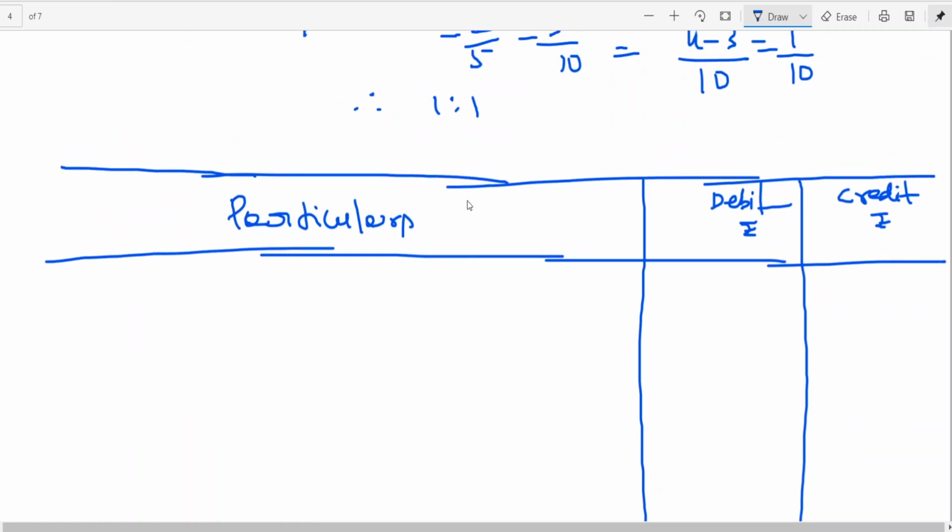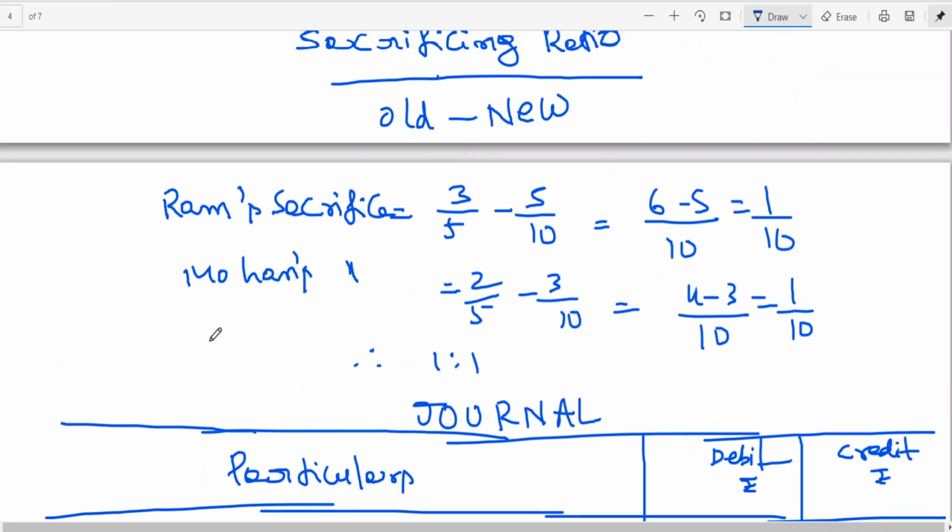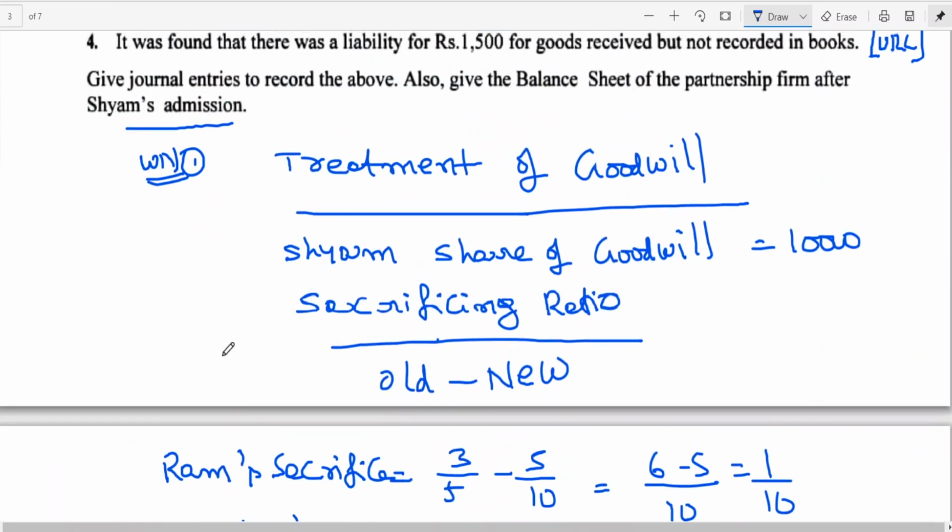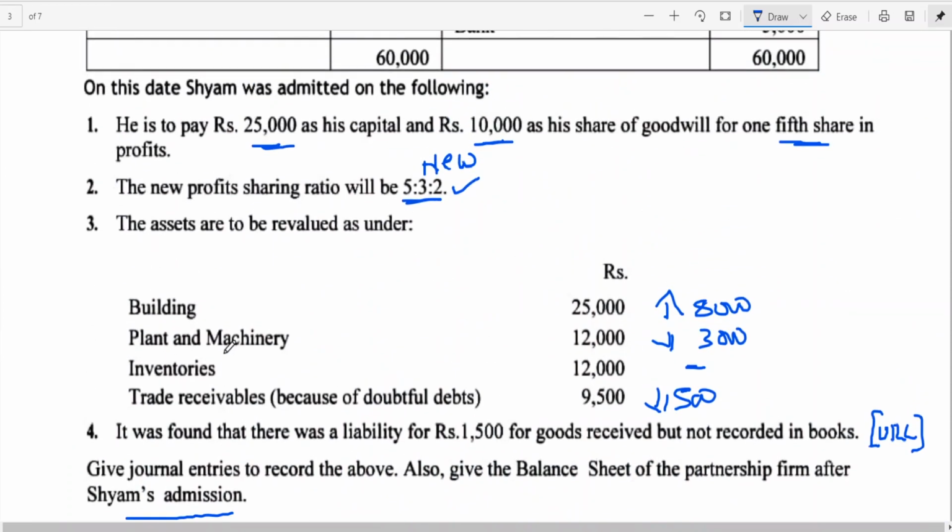Particulars. We should write starting journal entries on the date of admission. This journal entry is on the date of admission. So I am going by the checklist I have given, like profit sharing ratio, for you to understand. You can start whatever has been given.